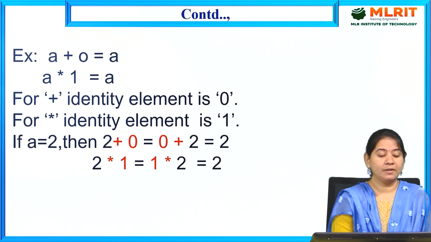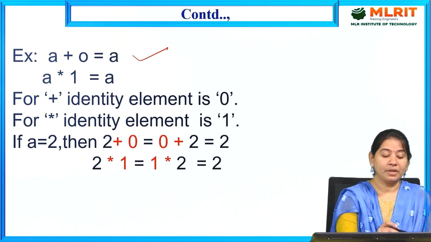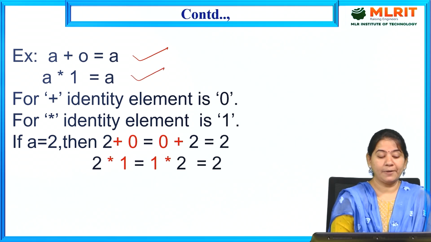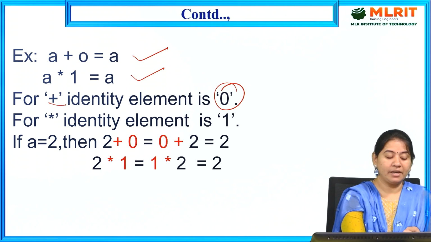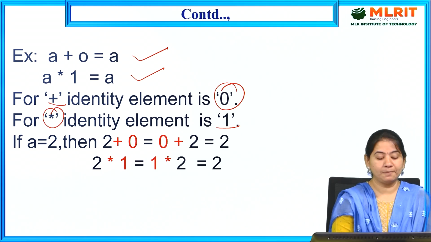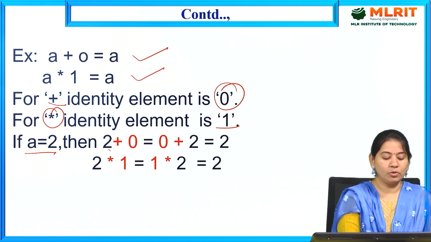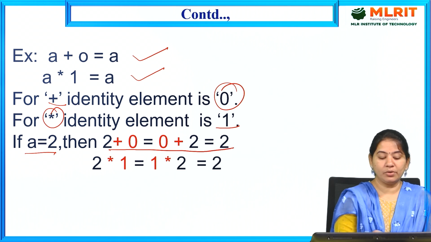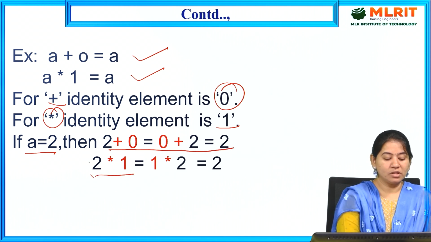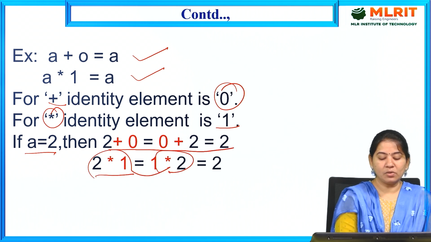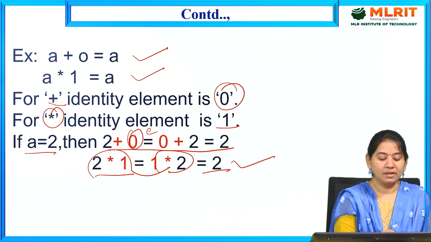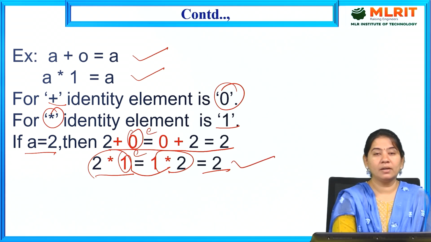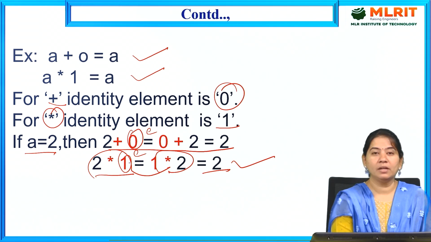Now, A plus 0 is equal to A star 1 is equal to A. For addition the identity element is 0, and for multiplication the identity element is 1. So if A is equal to 2, then 2 plus 0 is equal to 0 plus 2, which is 2. And 2 star 1 is equal to 1 star 2, which gives 2. That is what the identity element is: 0 for addition, 1 for multiplication.